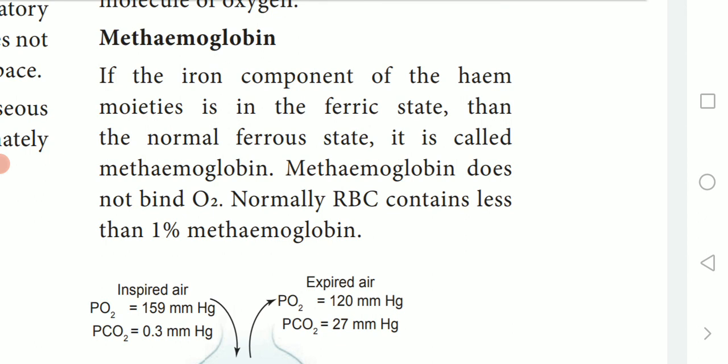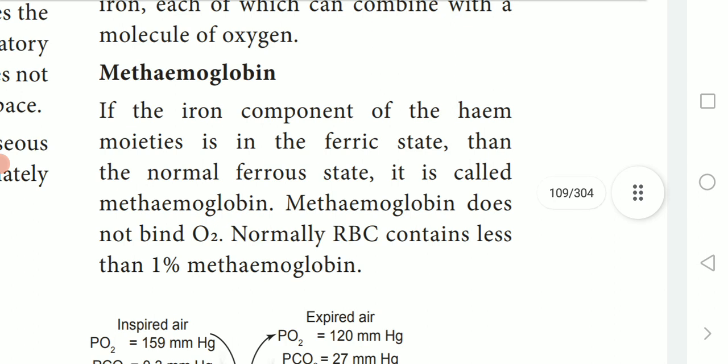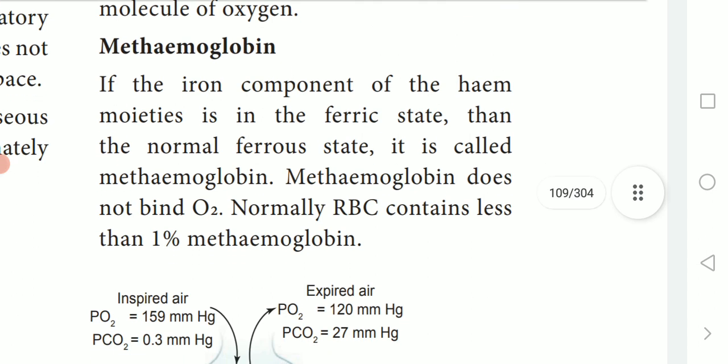Here, each hemoglobin can bind with 4 oxygen. Normally RBC cells contain less than 1% of methemoglobin.